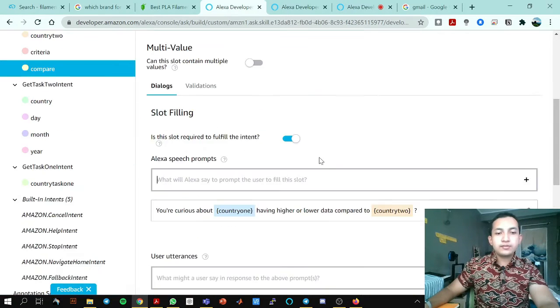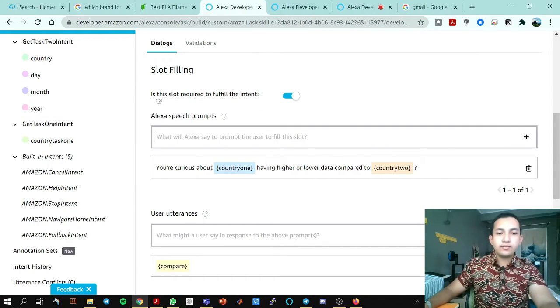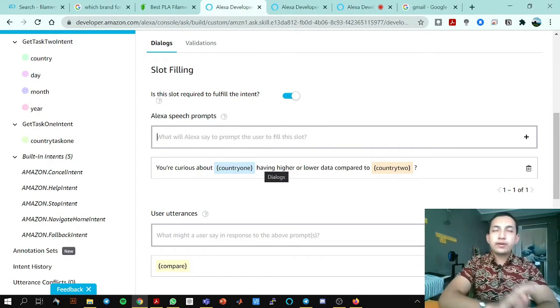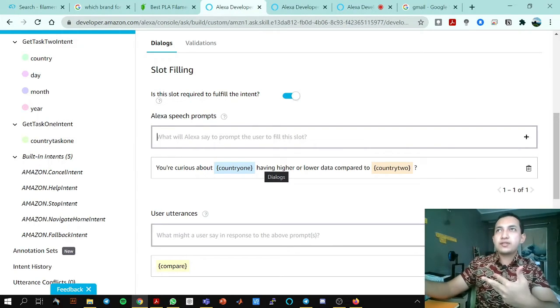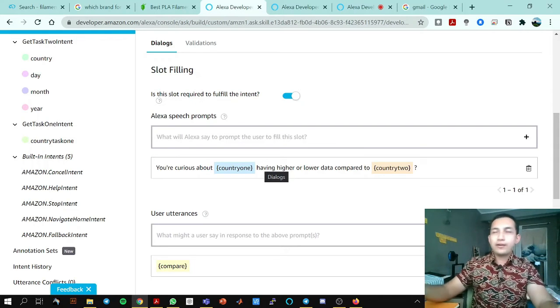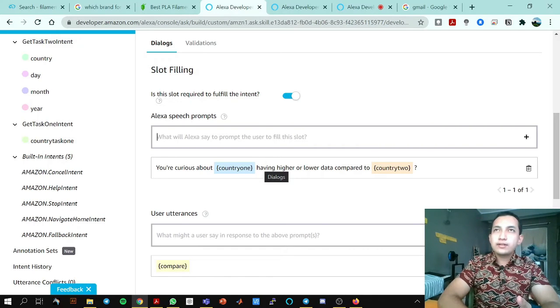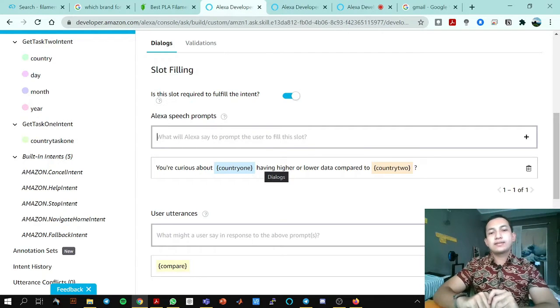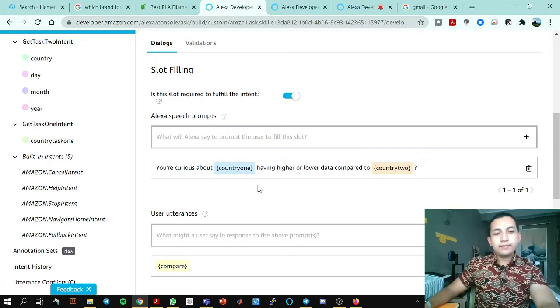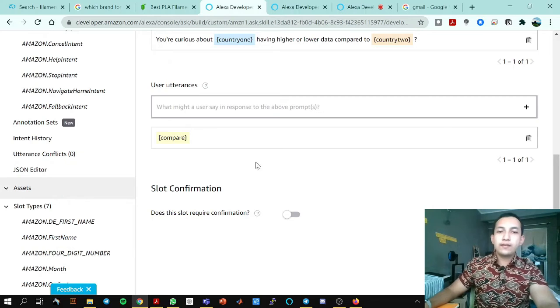I think we finished criteria just now. So for compare, it is the same technique. You're curious about country 1 having higher or lower data compared to country 2. One of the requirements for task 3 of the project assignment is the comparison between countries like Malaysia and Singapore, our friendly neighbor. We want to ask whether Malaysia has higher confirmed cases than Singapore or lower. It is about those 2, higher or lower. If it's higher, then it's higher. If it's not higher, then it will tell it is not higher.